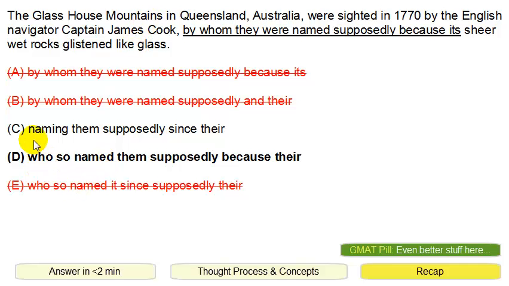And just to make sure, we looked at C, an -ing verb, which doesn't make sense because you can't start this phrase as an -ing verb, because that would mean that phrase would have to describe mountains, which doesn't make sense. So that's why through this thought process, we ended up with D as the final answer.